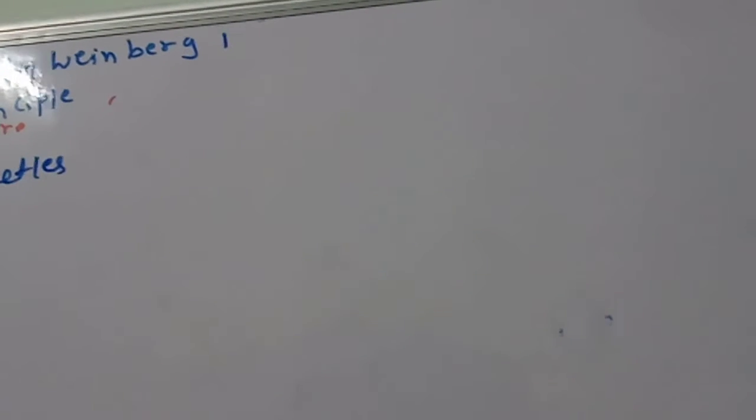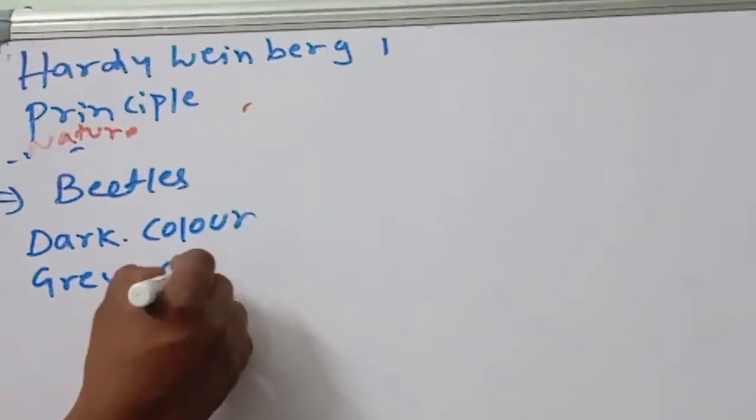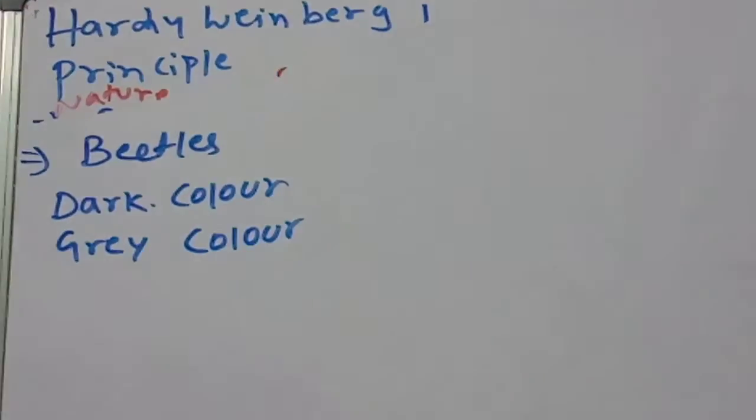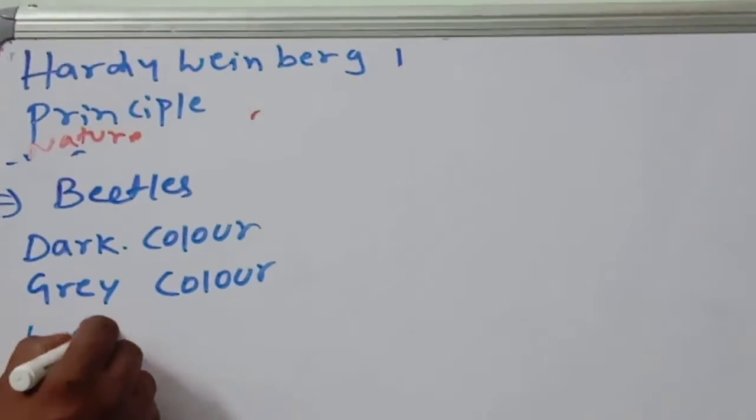Now we are going to discuss the assumptions and the formula one by one. Children, take beetles, for example, a large population of beetles. These beetles appear in two colors, dark and grey. Two colors, dark color and grey color. You should remember this point. And the light grey.